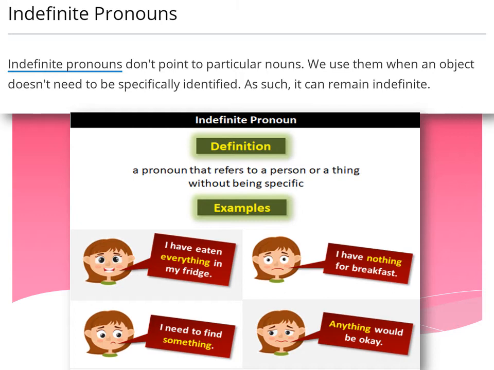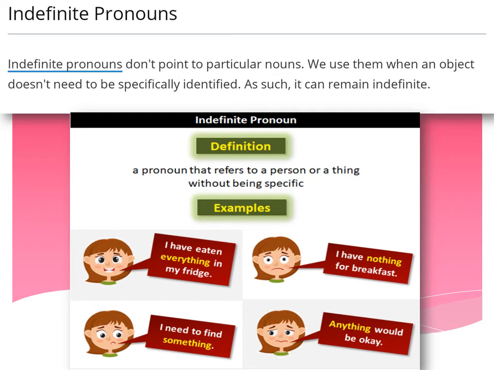Now, see some examples. I have eaten everything in my fridge. Now, everything is an example of an indefinite pronoun that is not showing any specific thing. It means whatever is kept in the fridge, she can eat. Next is I have nothing for breakfast. Here nothing is a kind of indefinite pronoun that is not showing any specific thing that can be eaten at breakfast.